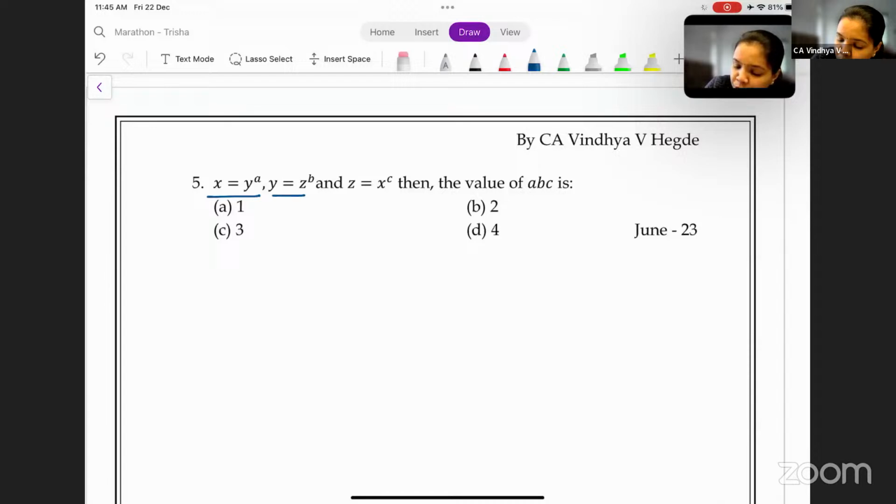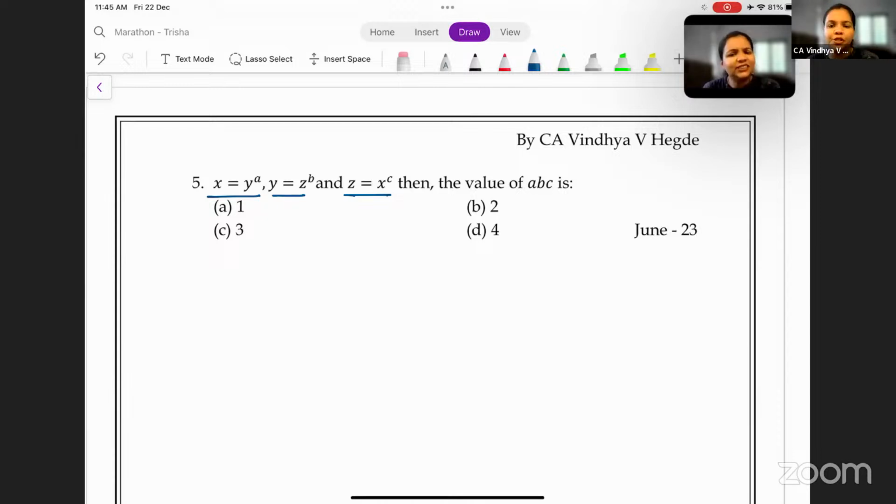X is equal to, y is equal to, z is equal to. These are three different terms, correct? Yes, x is equal to, y is equal to, z is equal to. These are three different terms. So now, x is equal to y to the power a, y is equal to z to the power b, and z is equal to x to the power c. How do you solve this?